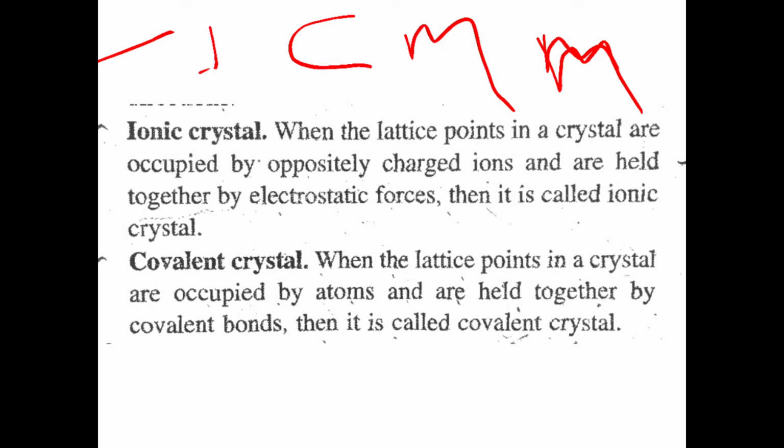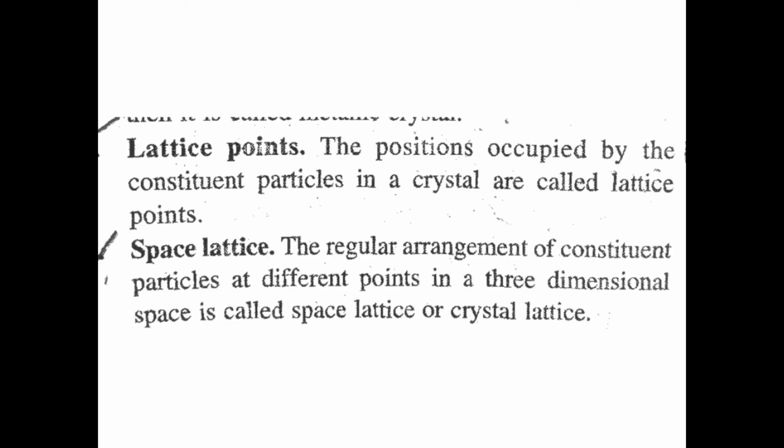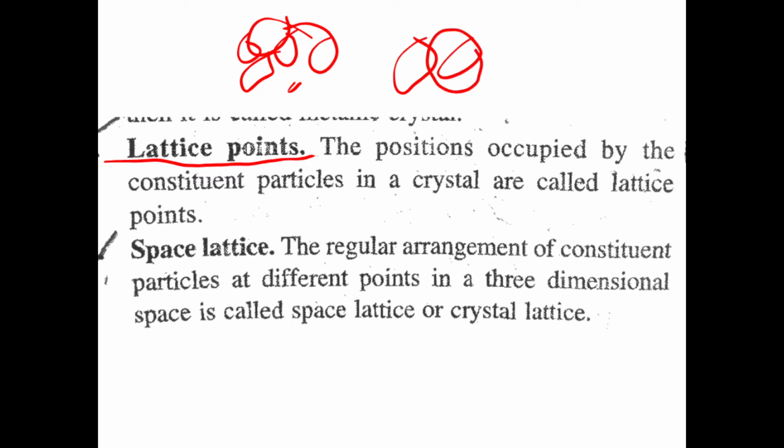Ionic crystal: when the lattice points in a crystal are occupied by oppositely charged ions. First we have to know what is lattice point. Lattice point: the positions occupied by the constituent particles in a crystal. There are so many constituent particles in a crystal. That position in a crystal is called a lattice point. Okay, this is the definition.